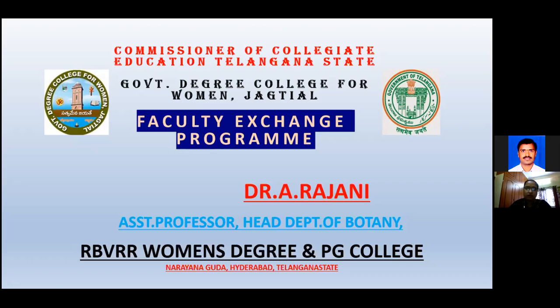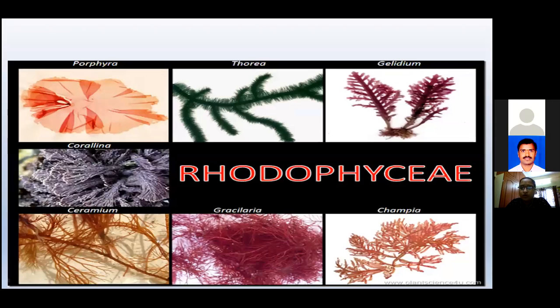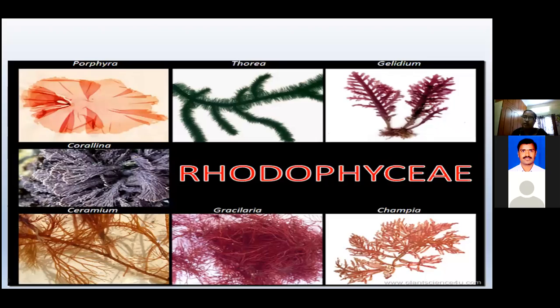Next is the last type study, Rhodophyceae. In this class also, you have studied only one type study, girls. That one is called Polysiphonia.